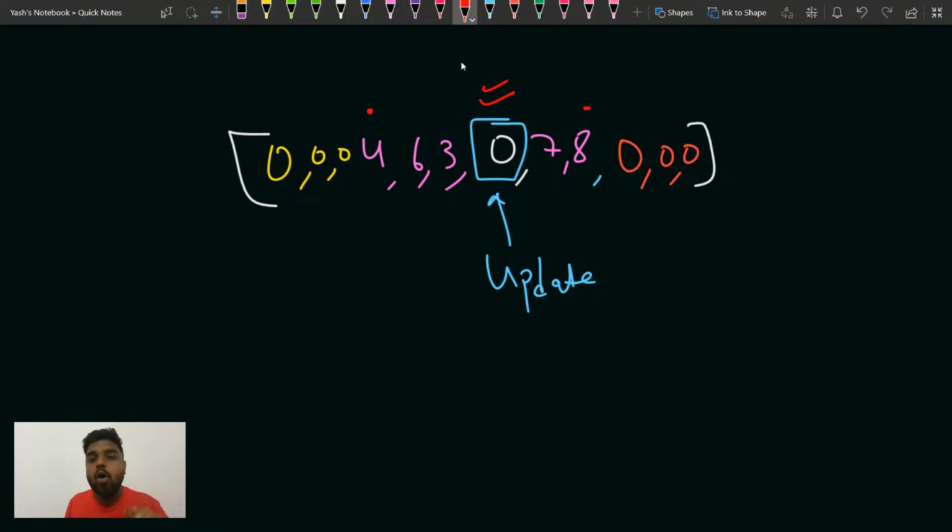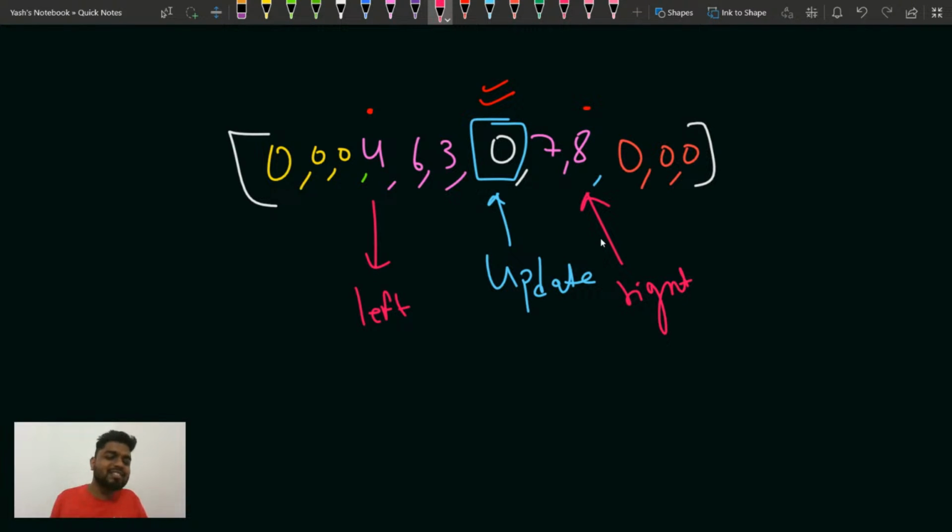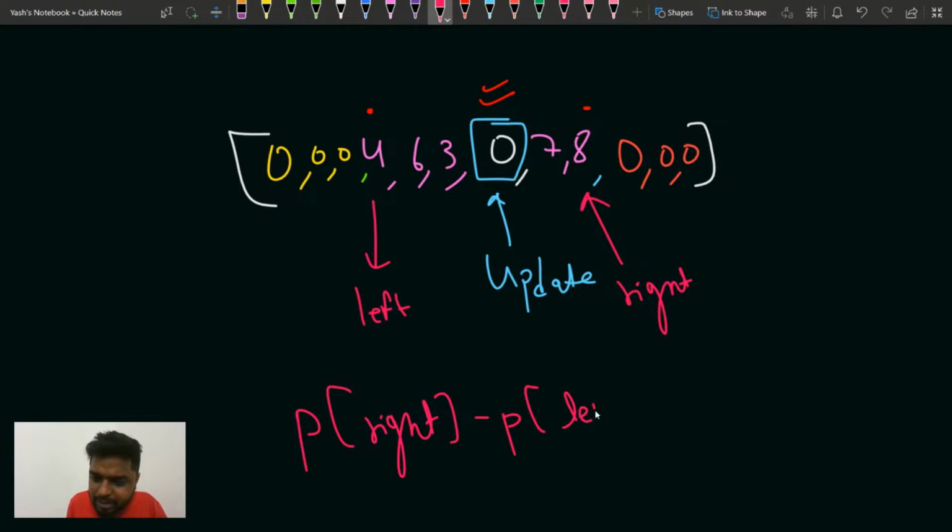Right? Now, how do I find it? Whatever is the sum of this whole contiguous range, that will be my sum now. So if you understand one thing, somehow if I am able to get this left index and this right index, then I can get the sum of this range by doing p of right minus p of left minus 1. Are you getting my point? I have to find my left and right. That is one thing. But how will prefix sum help?